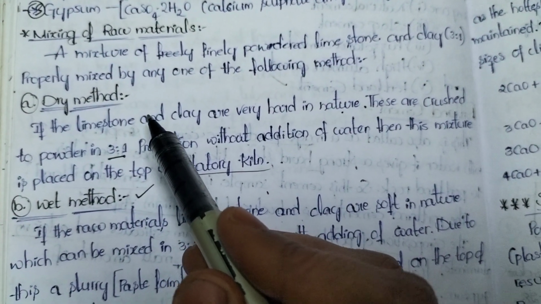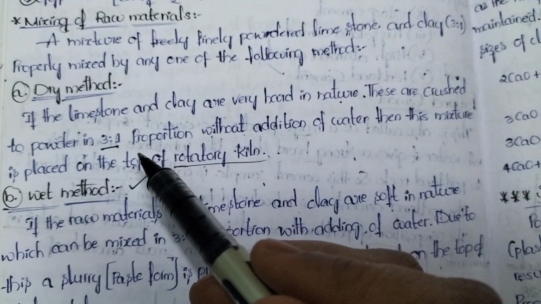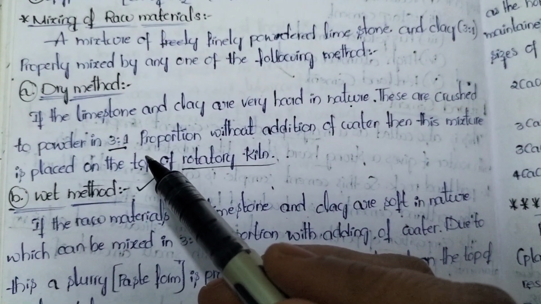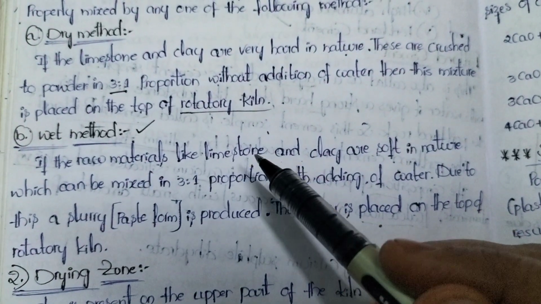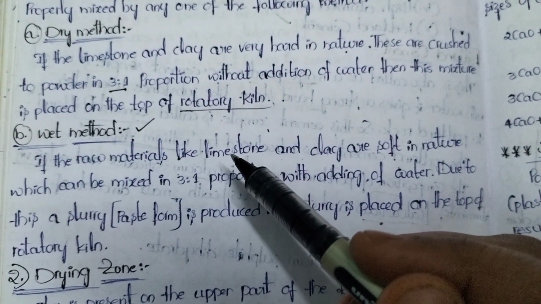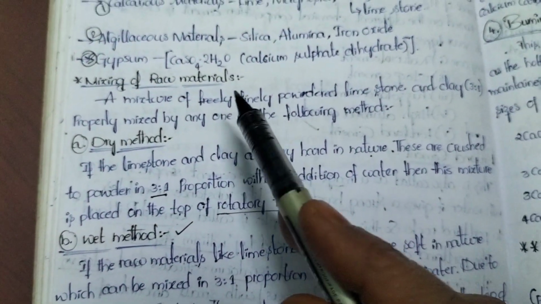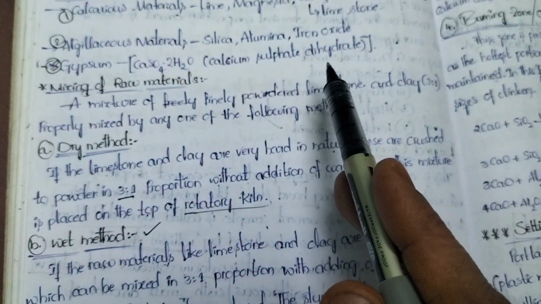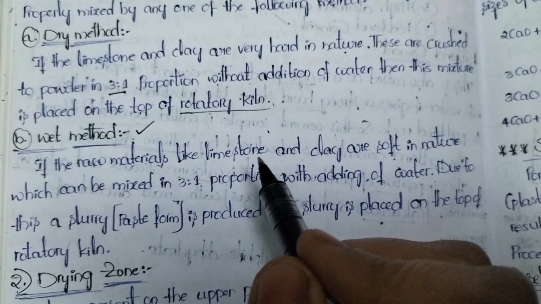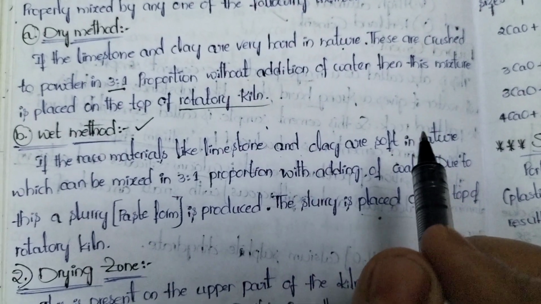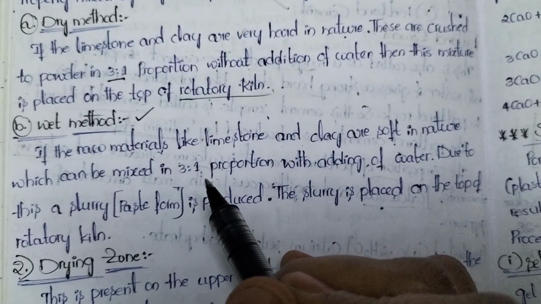In which situation should we go through the dry method? If the raw materials are very hard, we should crush them and mix them without adding water in 3:1 proportion. That type of process is called the dry method. Next, the wet method. In which situation should we go through that? If the raw materials like limestone and clay are soft in nature, we should mix them in 3:1 ratio by adding a little amount of water. Argillaceous materials are nothing but clay composition, silica and alumina.